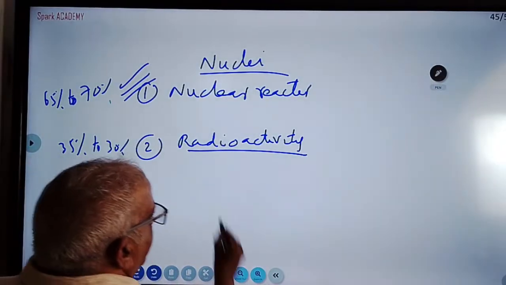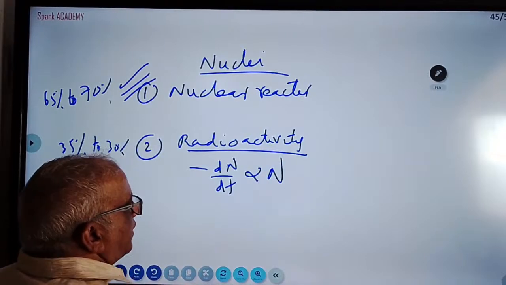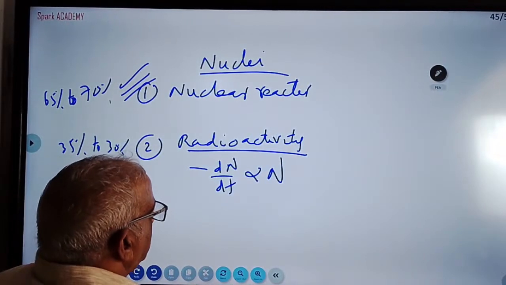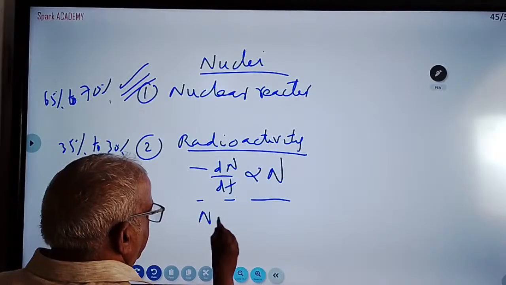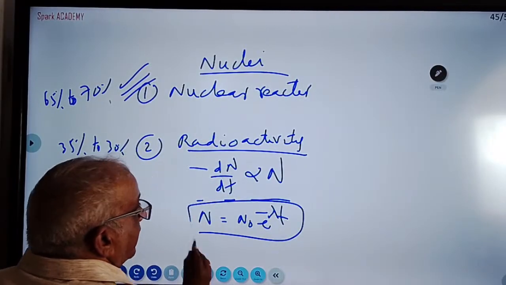Radioactivity. In radioactivity, you will write minus dN by dt is proportional to the number of atoms present at that time, and due to integration and all that, after doing integration, we are going to get N is equal to N0 e to the power of minus lambda t. Lambda is called the decay constant.